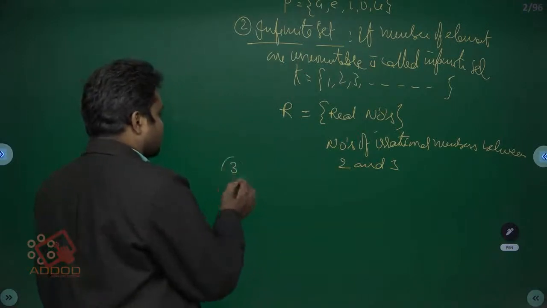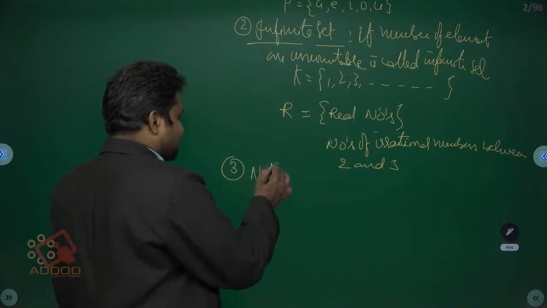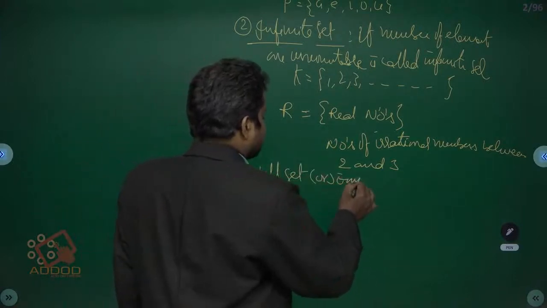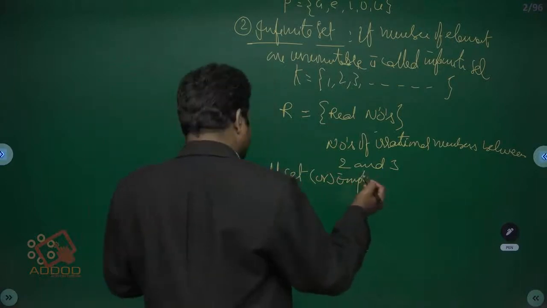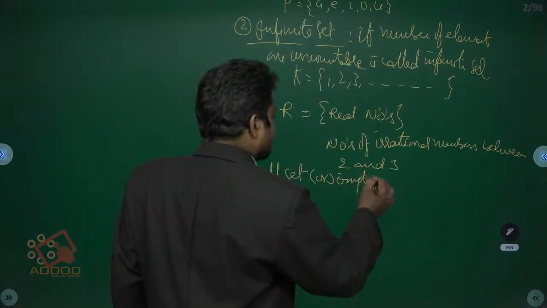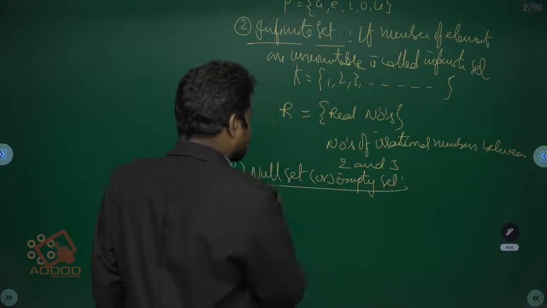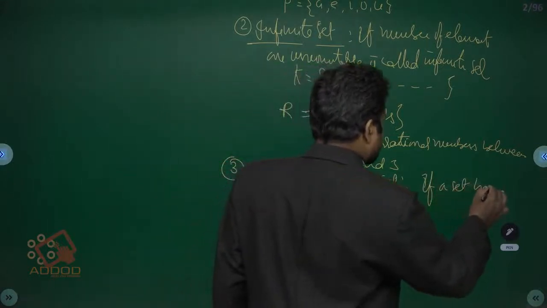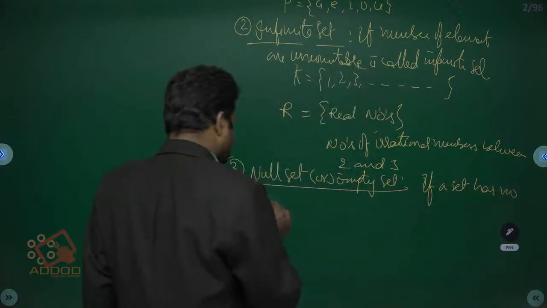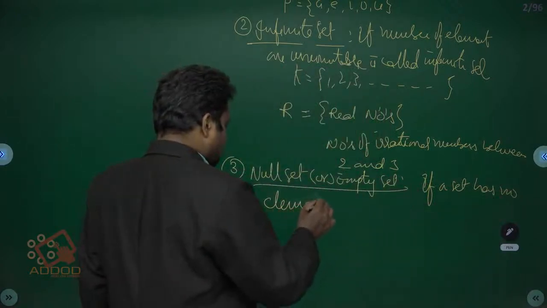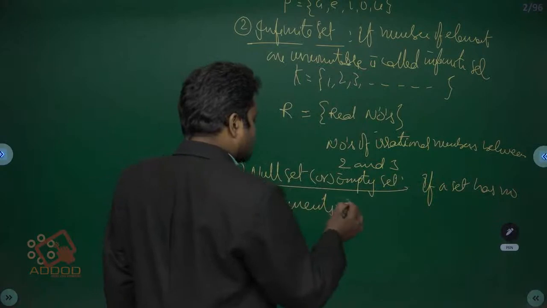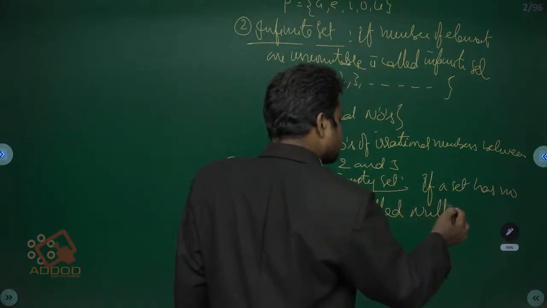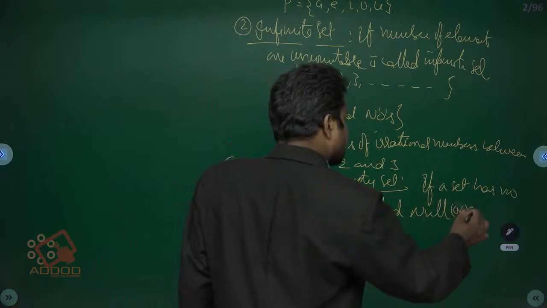Next one, third one is null set or empty set. If a set has no elements, it is called a null set or empty set.